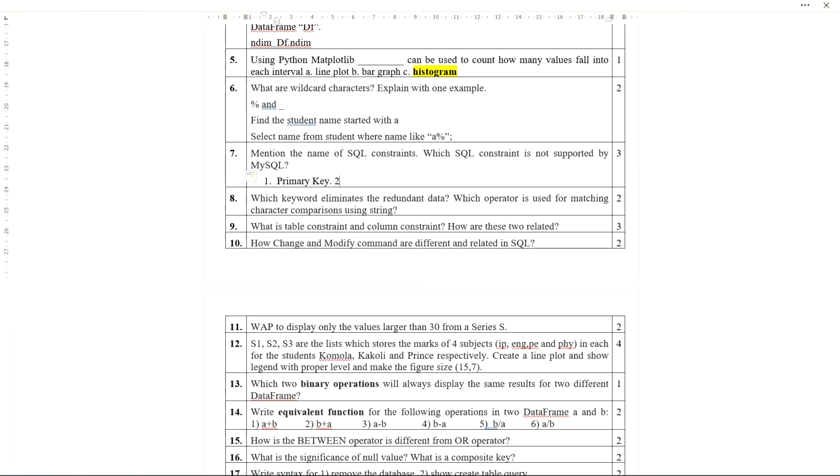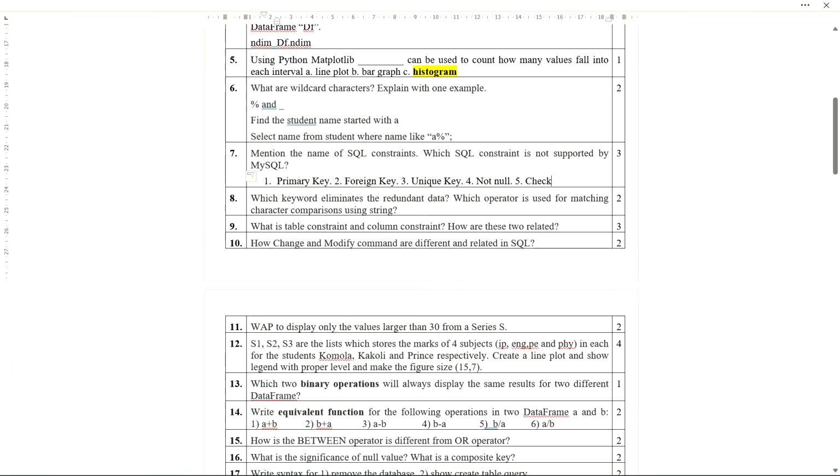Okay, primary key. What is the second one? Foreign key. Okay, third one, unique key. Then fourth one, not null. Fifth one, check constraint. So these are the 5 constraints which you need to write down.